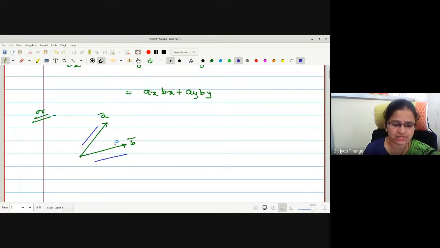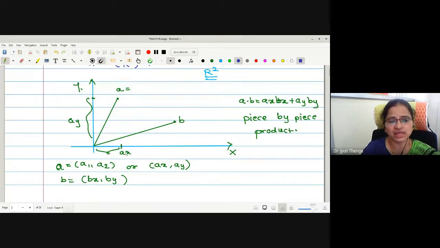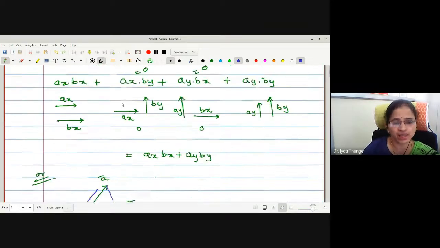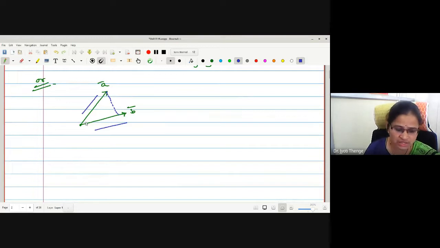Suppose I'm deciding to take the multiplication on this b bar line. Then what do I have to do? I have to find the b bar component of this a bar. As here we have written ax is the x component of a, ay is the y component of a, likewise we have to go for this. Suppose the angle between the two vectors is theta. Here we were constructing with the right angle, no? Let me give the names: O, A, and B are the names I'm giving you.